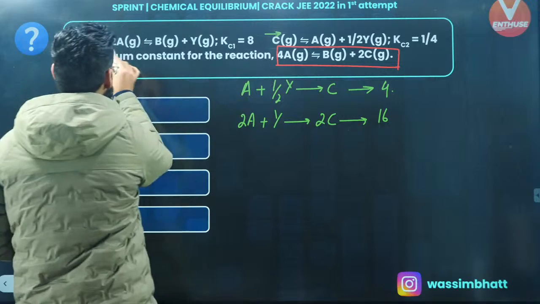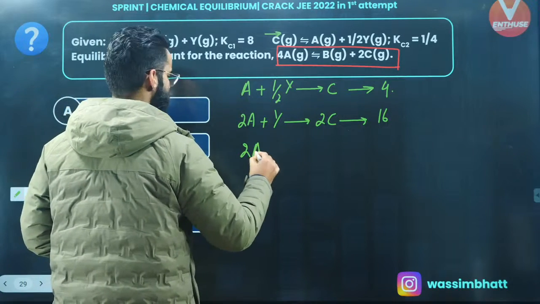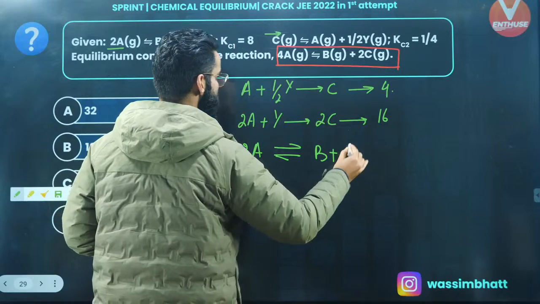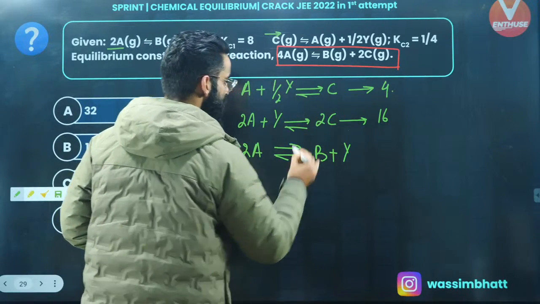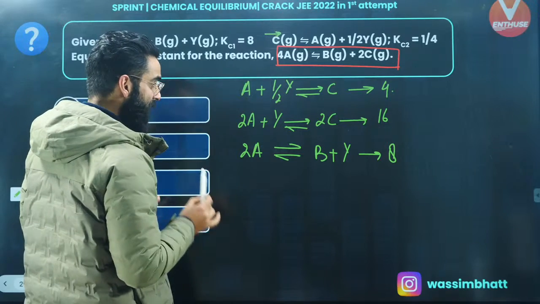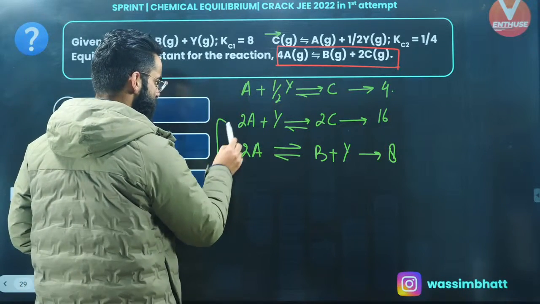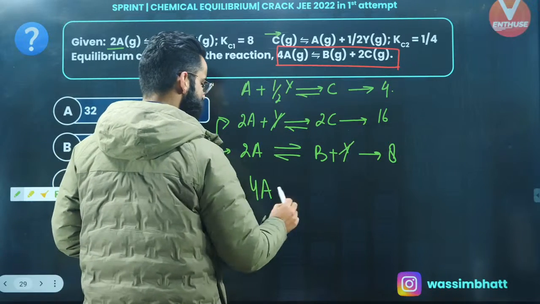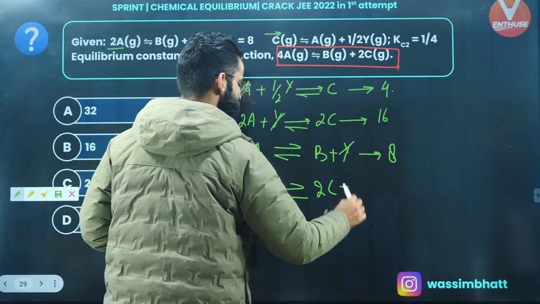Now there is one more reaction that's given to us, that is 2 times A in equilibrium with B plus Y, right? And its equilibrium constant was given to us as 8. What I'll try to do is add these two reactions. That comes out to be 4 times A, Y got cancelled, in equilibrium with 2 times C plus B.